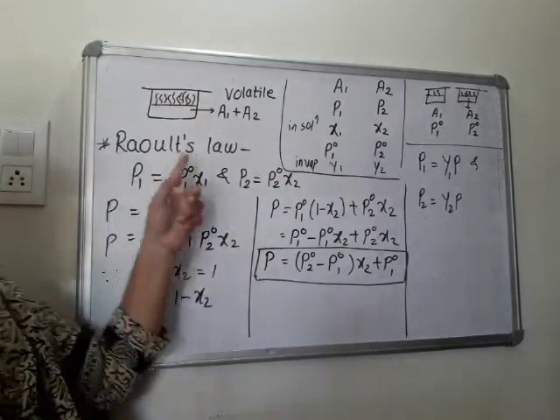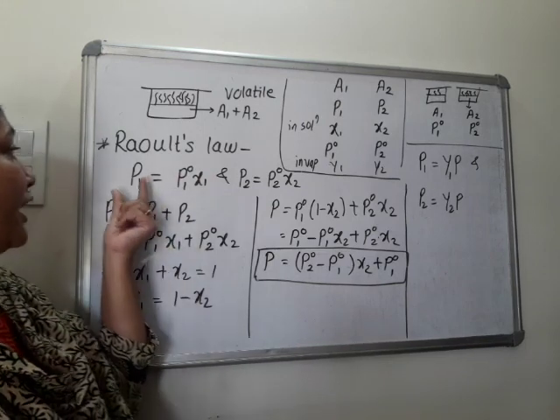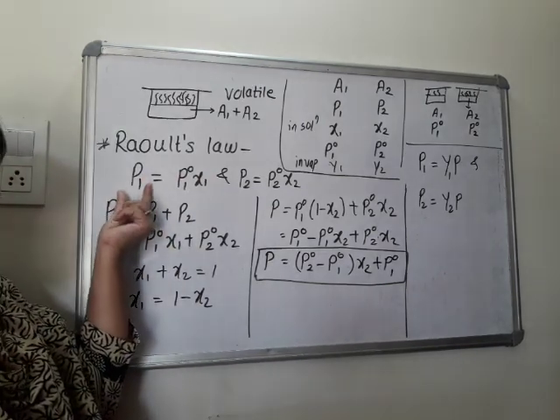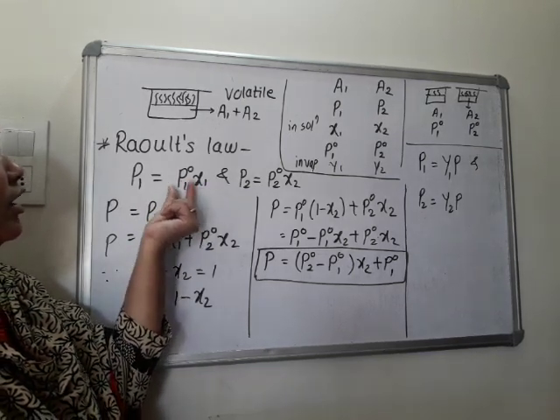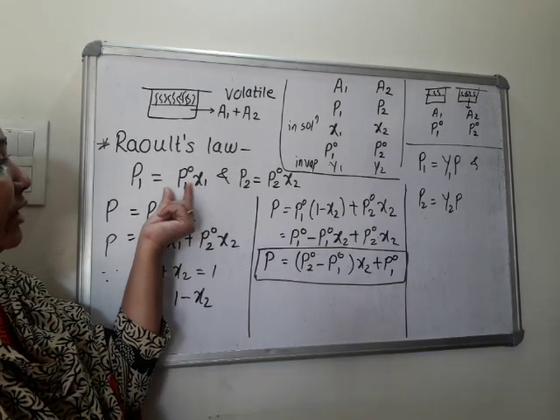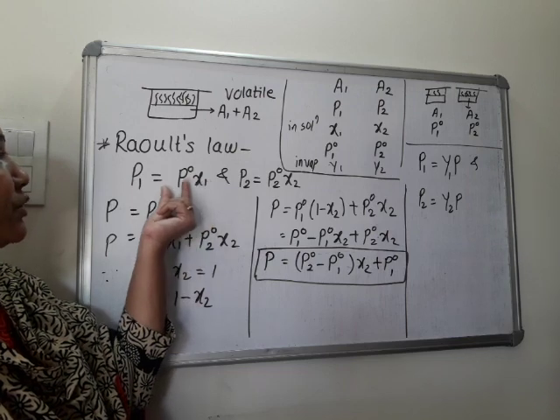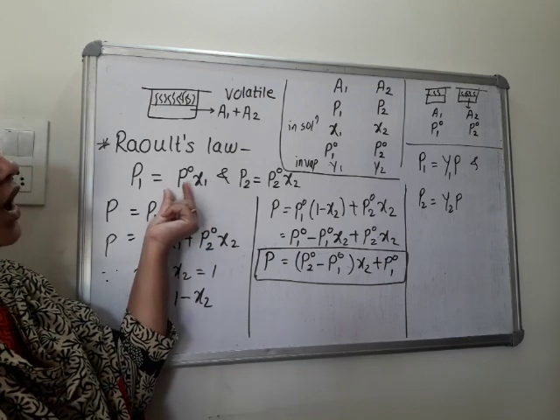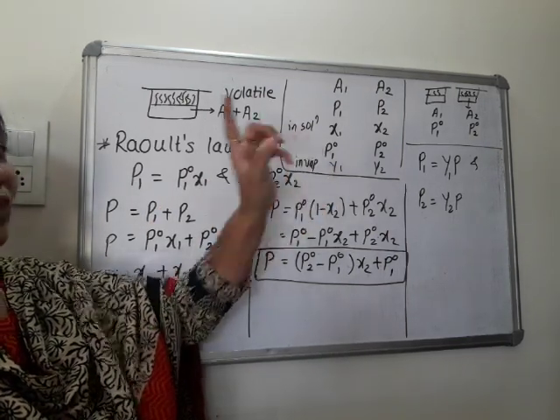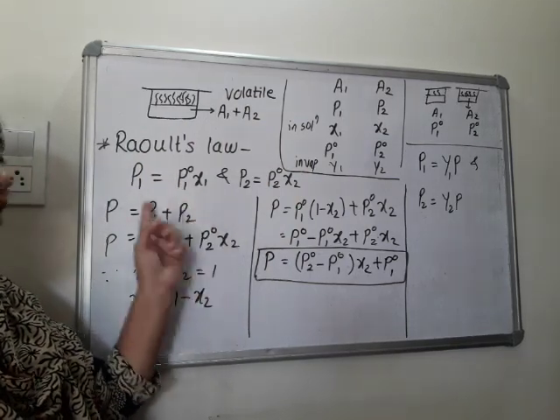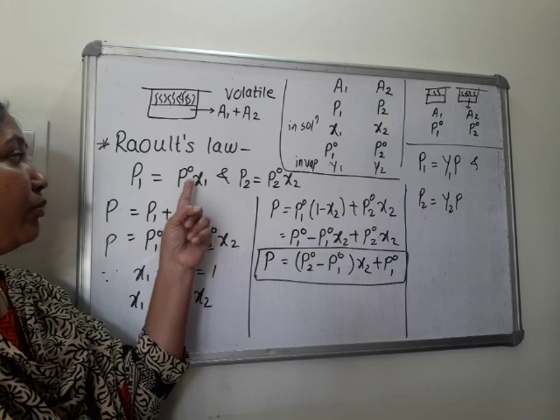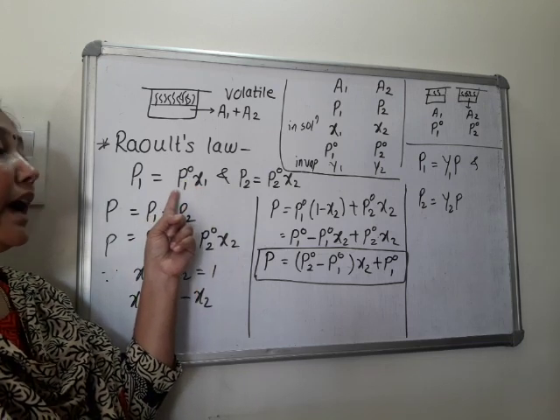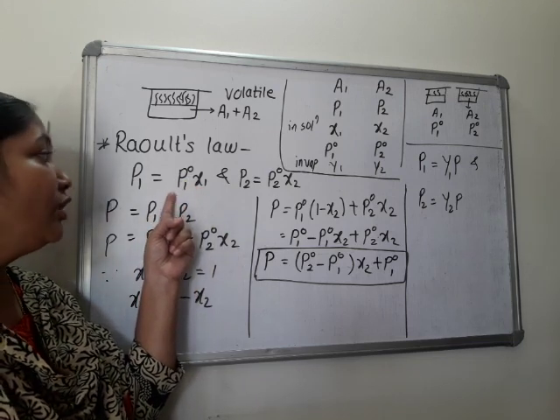Okay. Raoult's law states that partial pressure of any volatile component is obtained by multiplying mole fraction of a substance to vapor pressure of that component in the pure form, or partial pressure of any component is the product of mole fraction of that substance and its vapor pressure in the pure form.